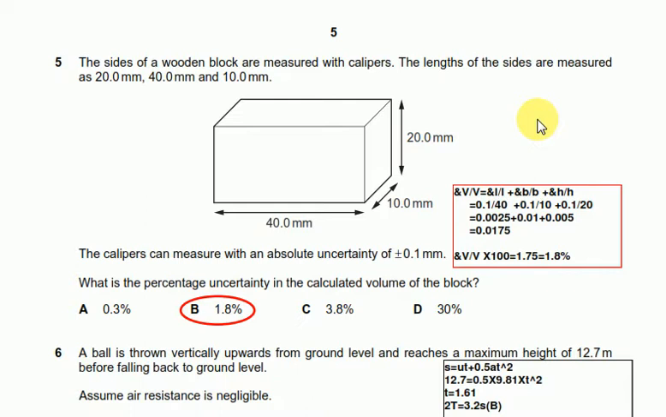To find the percentage uncertainty, we have to write the formula of uncertainty: change in V over V equals change in length over length plus change in breadth over breadth plus change in height over height. Simply substitute the uncertainty and the actual reading values into this expression, and we will get change in V over V to be 0.0175. Simply multiply it with 100 to get 1.8%, which is B.